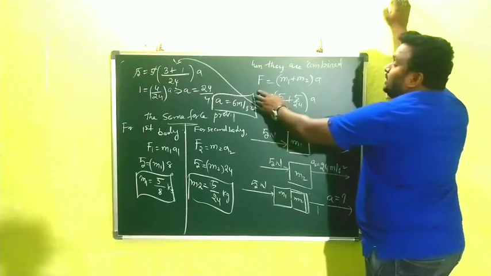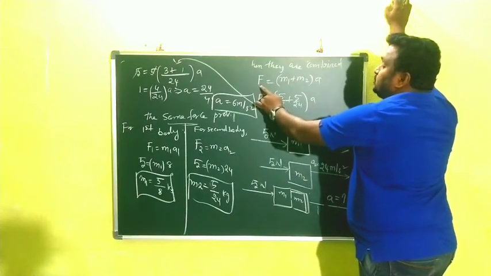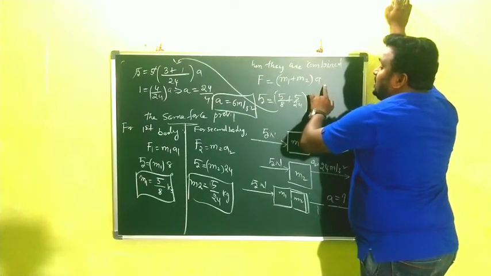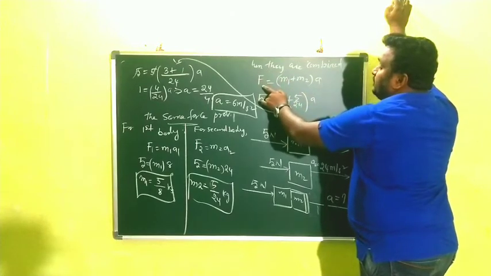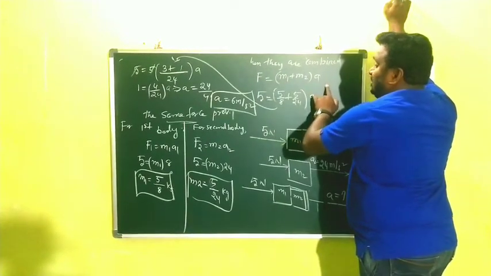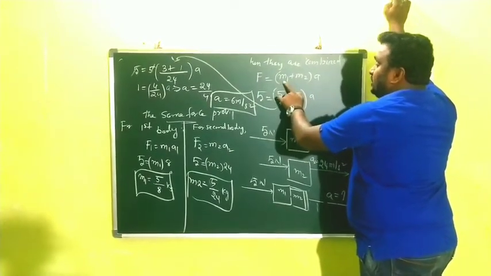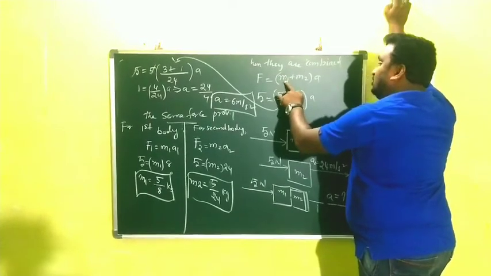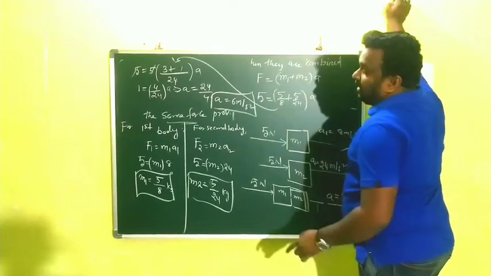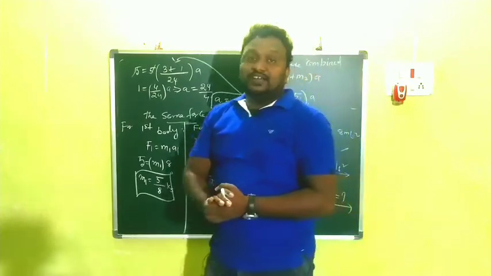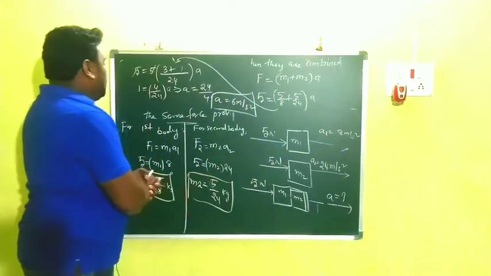So when they are combined together, we have the formula. F is equal to m1 plus m2 into a. When they are combined, F is equal to m1 plus m2 into a. That means we want to find out the m1 value and the m2 value, we have to calculate. That's why we are going for that now.